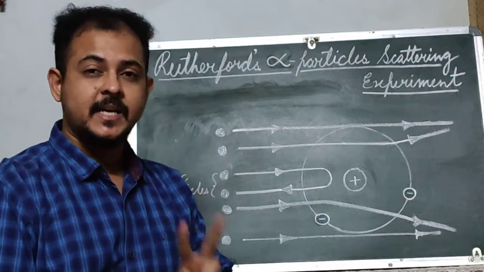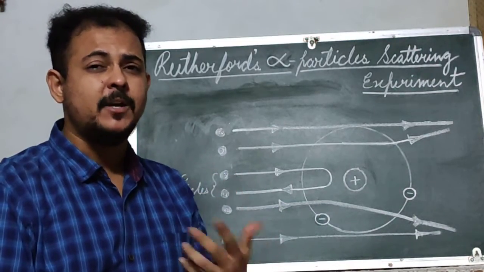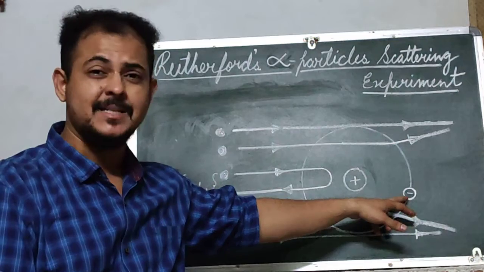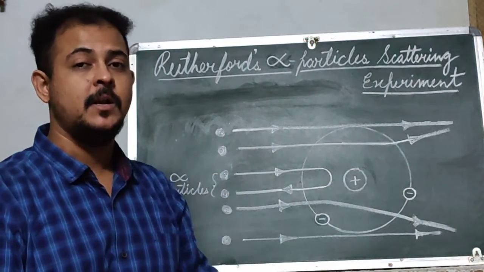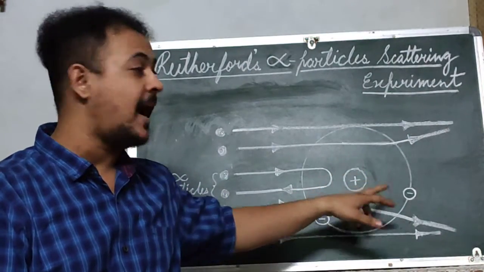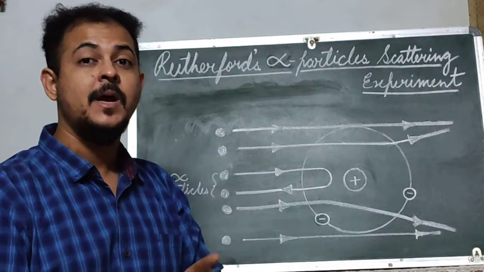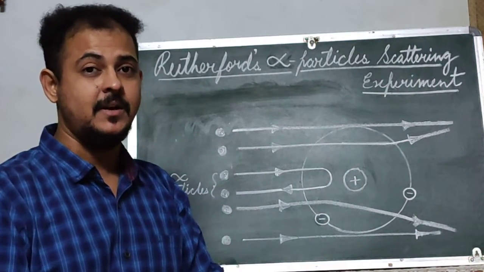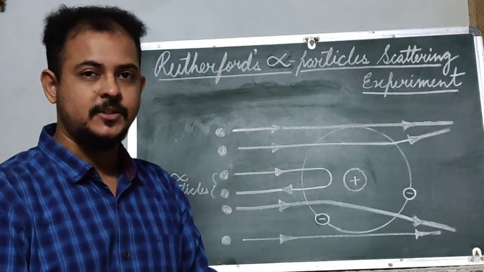Second is why atoms are neutral in spite of having charged particles, as the electron is negatively charged and the proton is positively charged, while the atom is neutral. He concluded one more thing, that the number of protons and the number of electrons inside an atom are equal, therefore they neutralize each other, and overall the atom is neutral in charge.